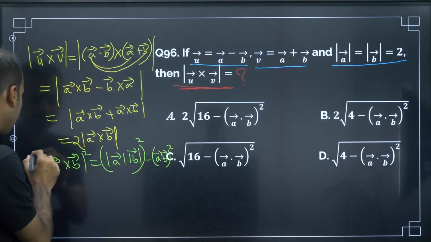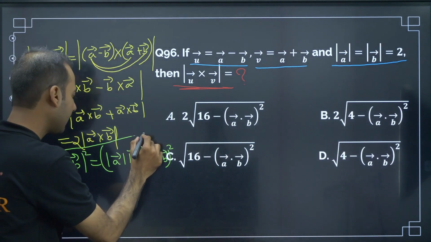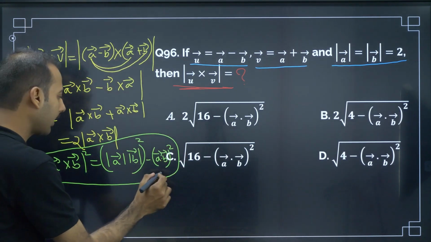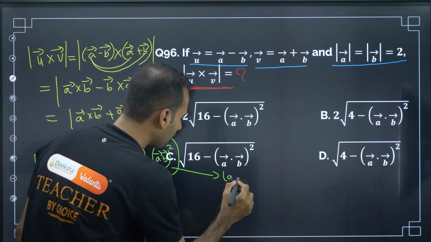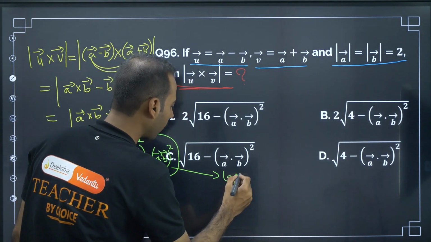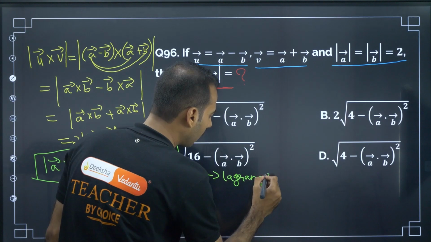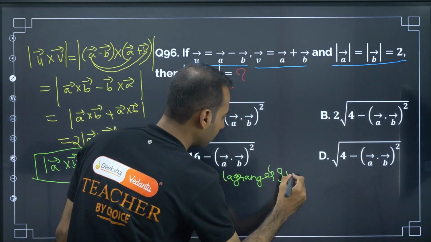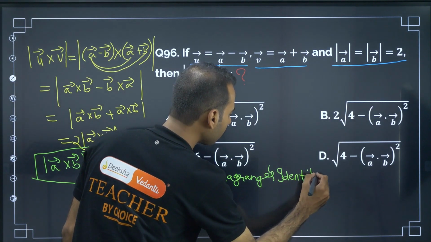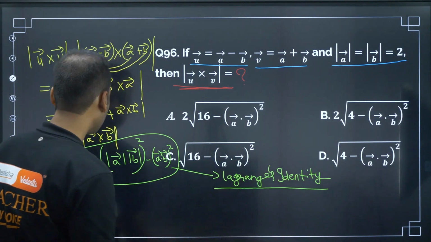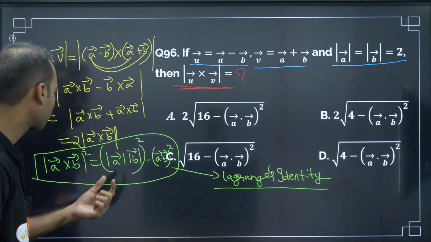This is known as Lagrange's identity, or else generally if you solve this equation you will find LHS equal to RHS. Now A cross B square.